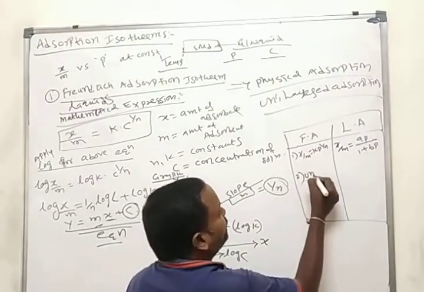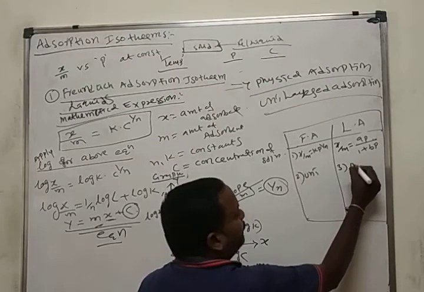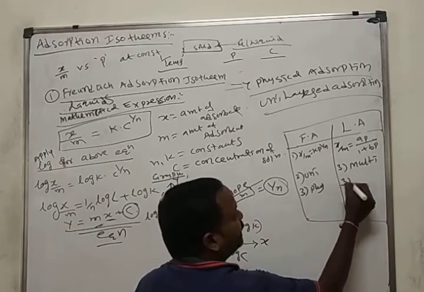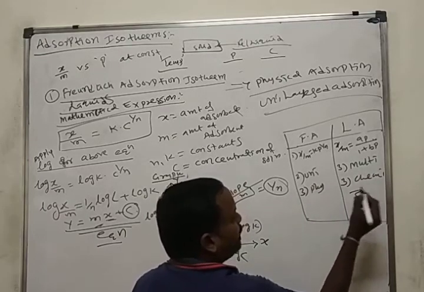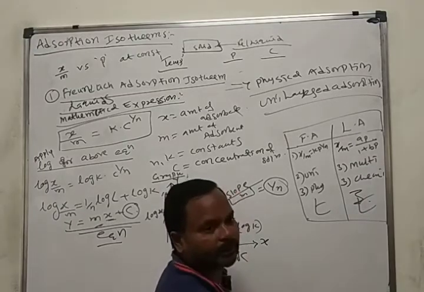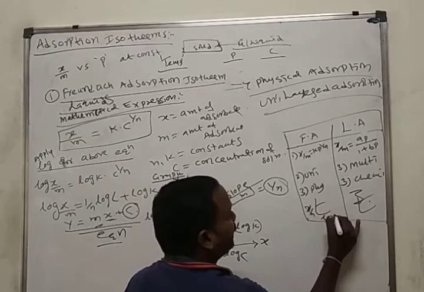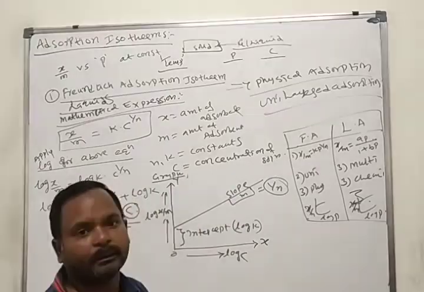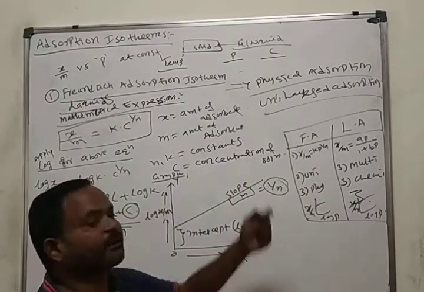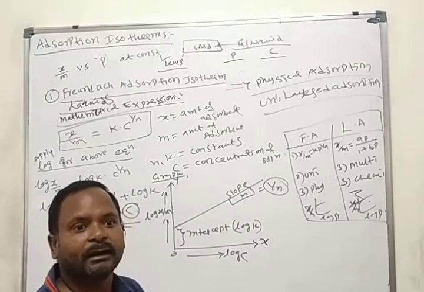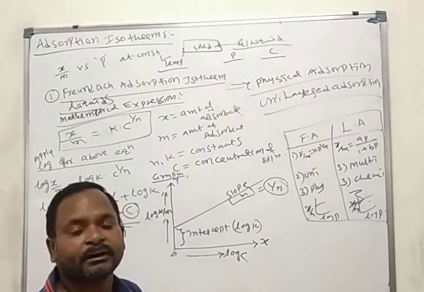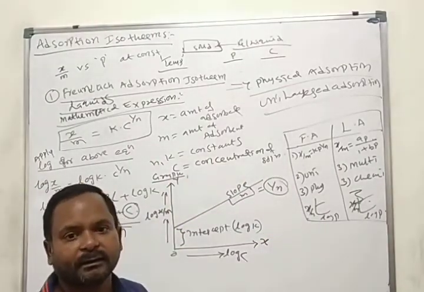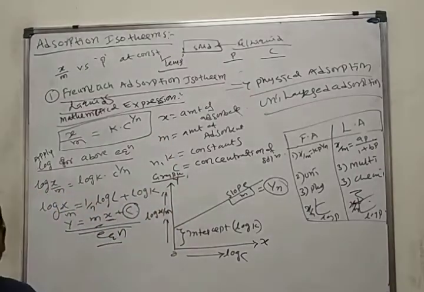Okay, this explains about the unilayer. It explains about the multi-layer. Okay, this is for physical adsorption. This is for chemical adsorption. Graphs are both the same like this. Here also x by m versus log p. Here also x by m versus log p. Okay, this is just the difference between Freundlich adsorption isotherms and Langmuir adsorption isotherms. In all the cases it is the same, but only small differences are there. Okay, this is about the adsorption isotherm.